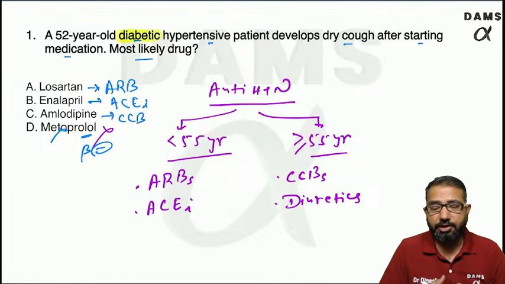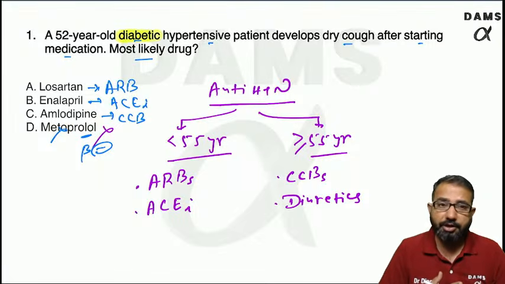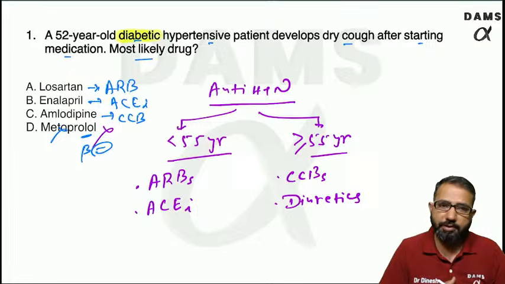If the patient is on a beta blocker, there will be more risk of repeated hypoglycemia, because you block gluconeogenesis, and beta blockers also mask the warning signs of hypoglycemia. So beta blockers are not good drugs.